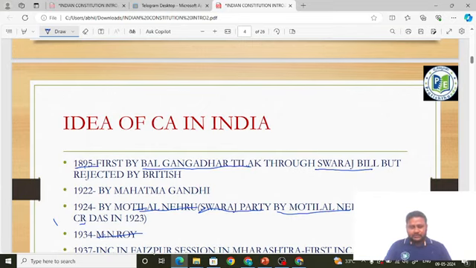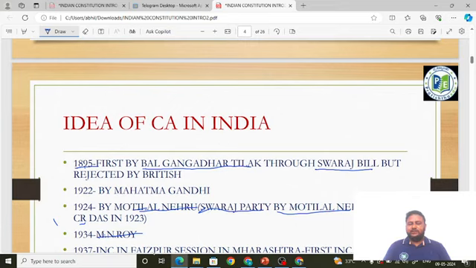Or R.A.Y. Nothing wrong, both are acceptable. In 1934 it was formally the demand for Constituent Assembly. The formal demand for Constituent Assembly was put forward by M.N. Roy. Remember friends, the formal demand for the first time was put forward by M.N. Roy. This has also been asked in the SSC CGL exam itself.